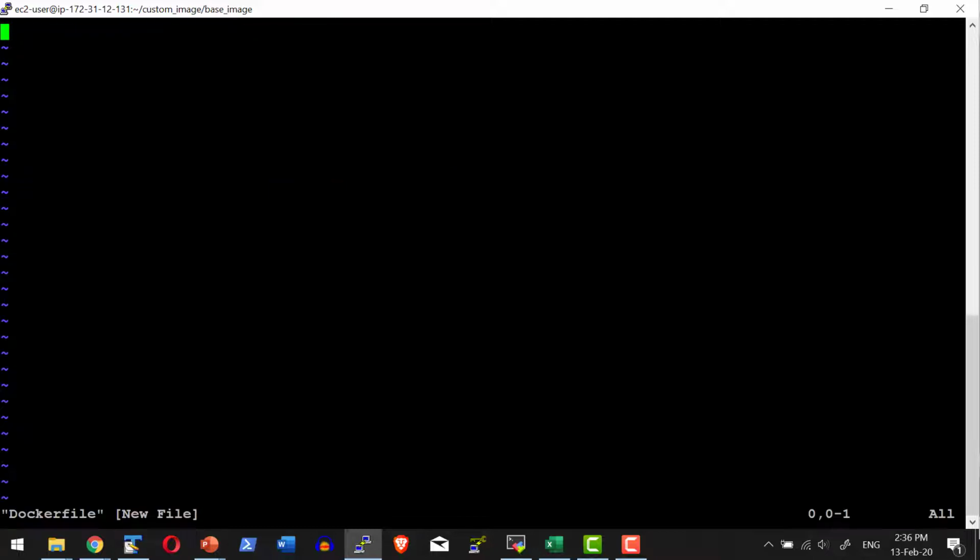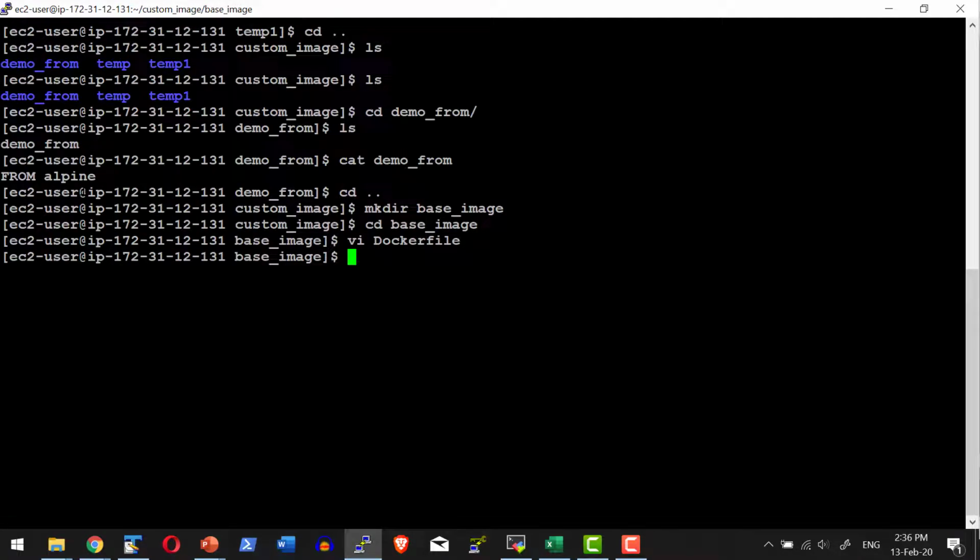Here I am going to add the FROM keyword: FROM scratch. There is no image available named scratch within the registry. Scratch means it's going to start from the beginning, and it is going to copy the hello executable into the root location of the image that I'm going to create, and execute the command hello. So I'll create an executable hello, and execute hello from the container that I'm going to create with this image.